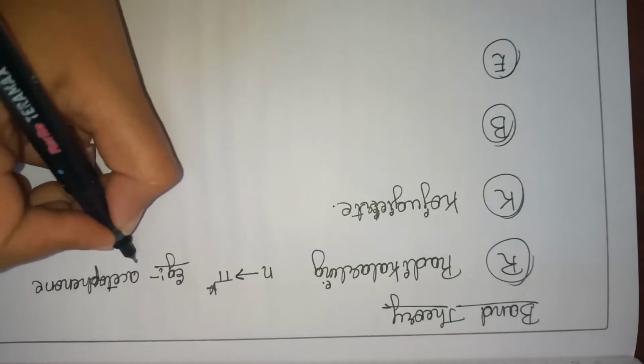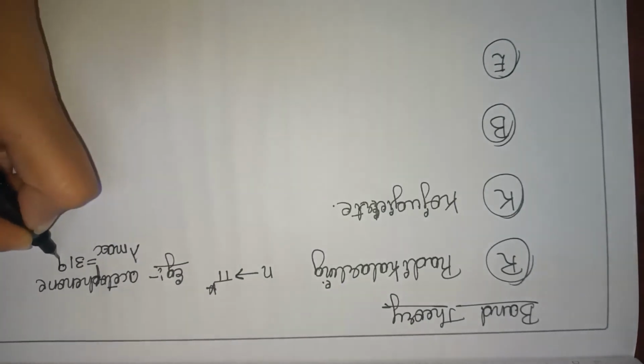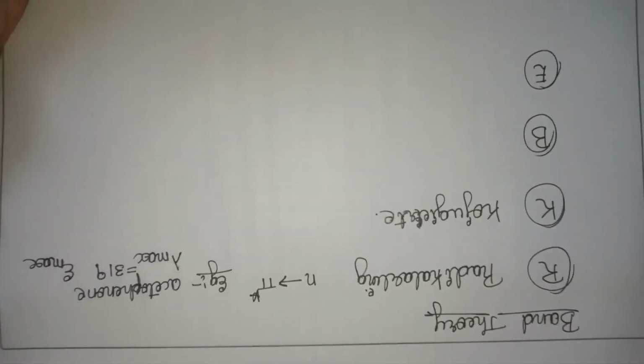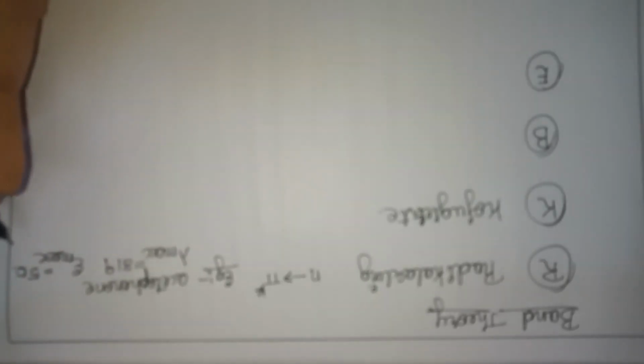In acetophenone the lambda maximum value is about 319 nanometers and the epsilon maximum, that is the intensity, is given as 50.